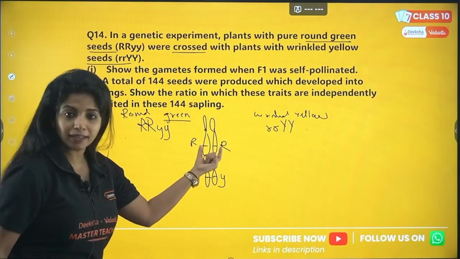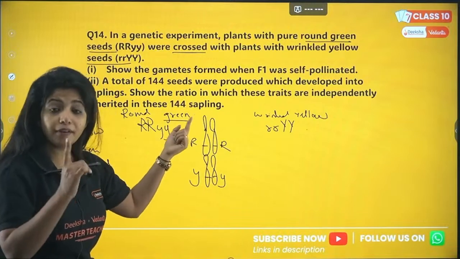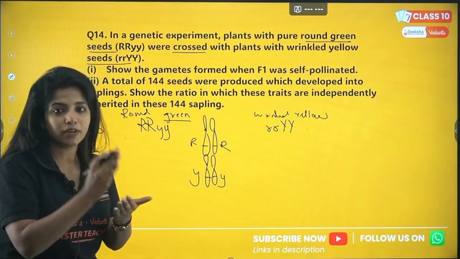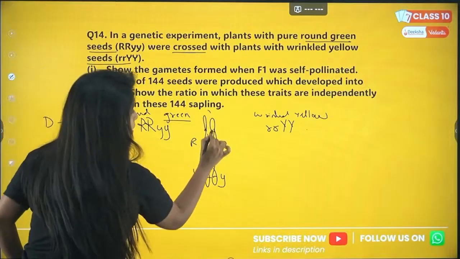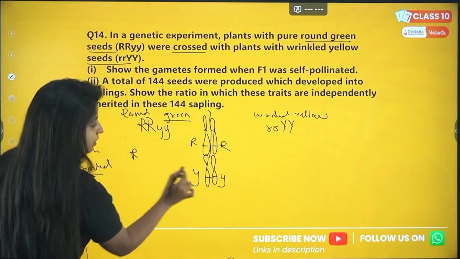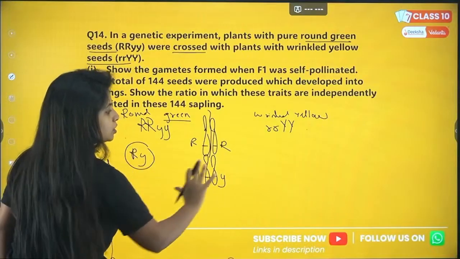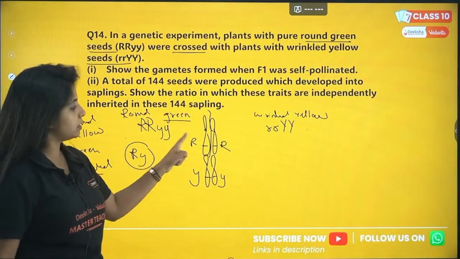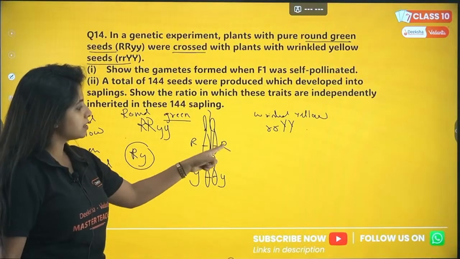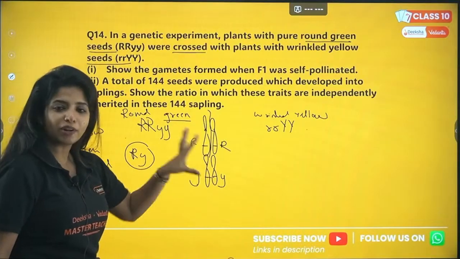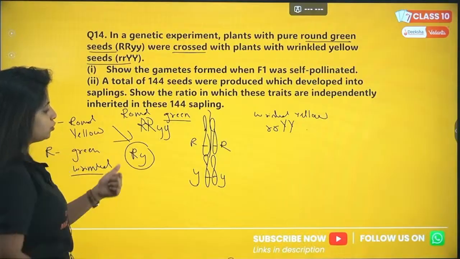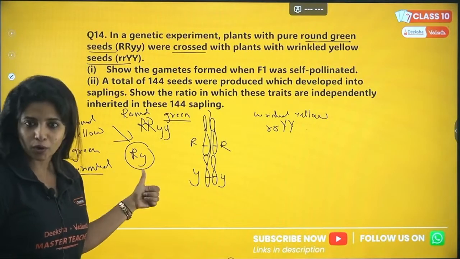From this pair of the chromosome, only one is going to go to a gamete, because in a gamete only half of the things will be there. So from here it will be capital R which is going to come. From here there is no option, small y only. So basically whatever gametes are going to be formed, there are 4 combinations. This can go with this, this can go with this, this can go with this, this can go with this. Whatever you do, the gamete is going to look like this, capital R, small y, right?